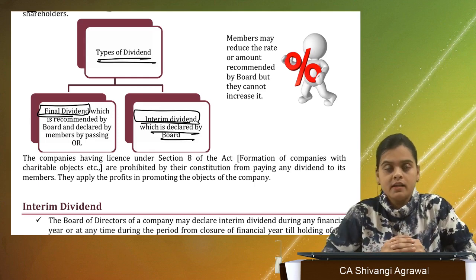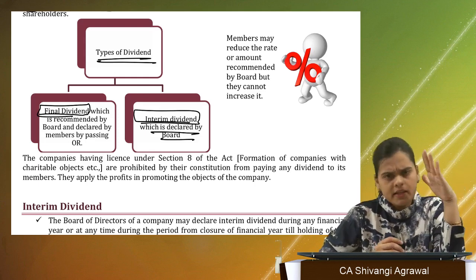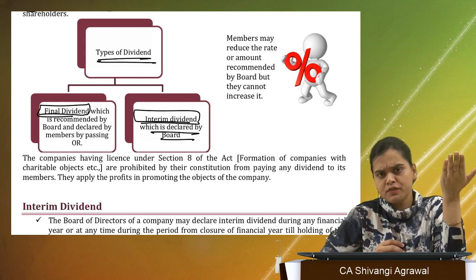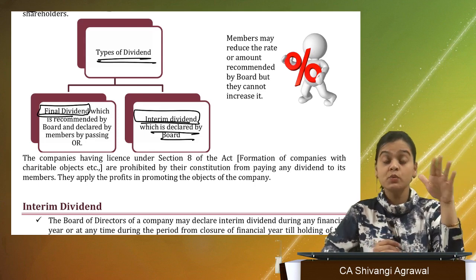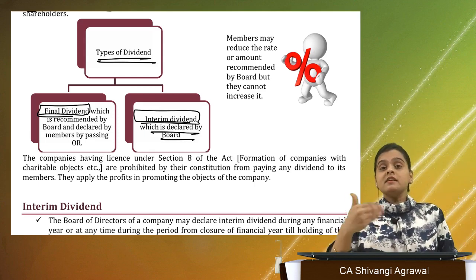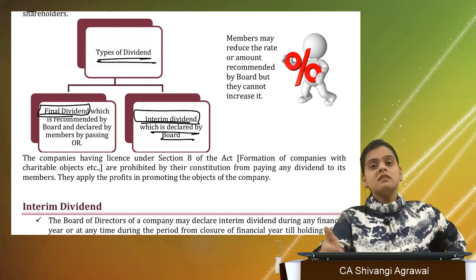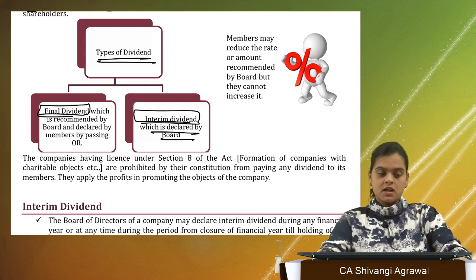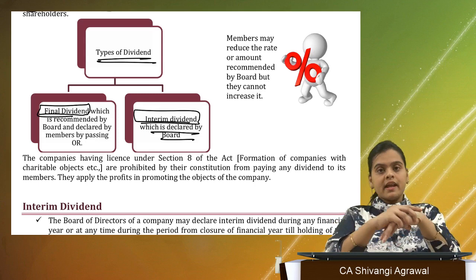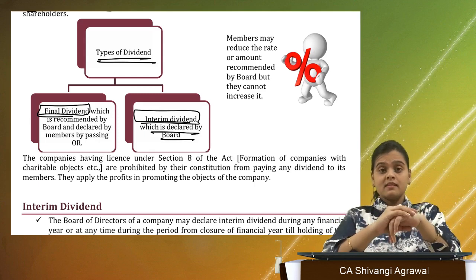See, if the company is doing very well, supposedly the first quarter of the company made huge profits and we are expecting even more profits in the coming 3 quarters, the board of directors may decide to declare dividend.